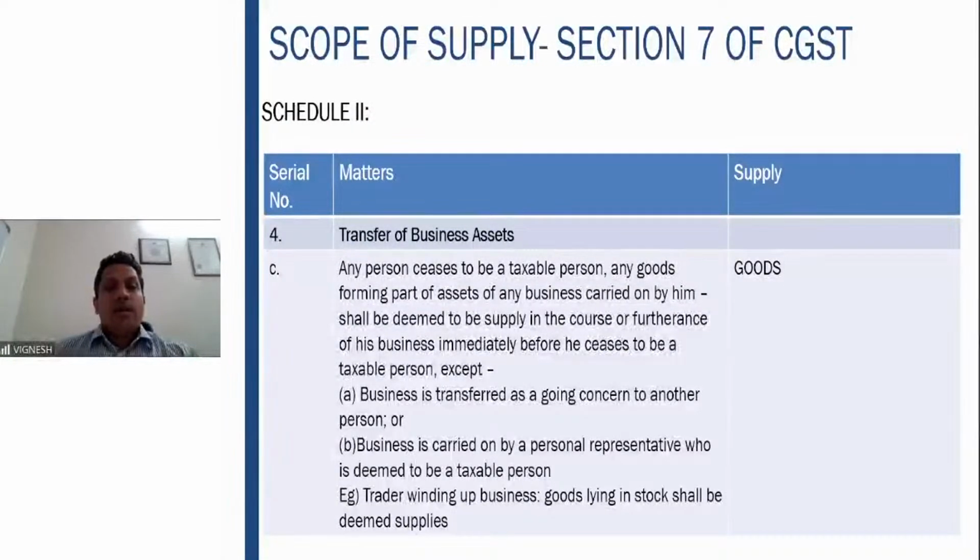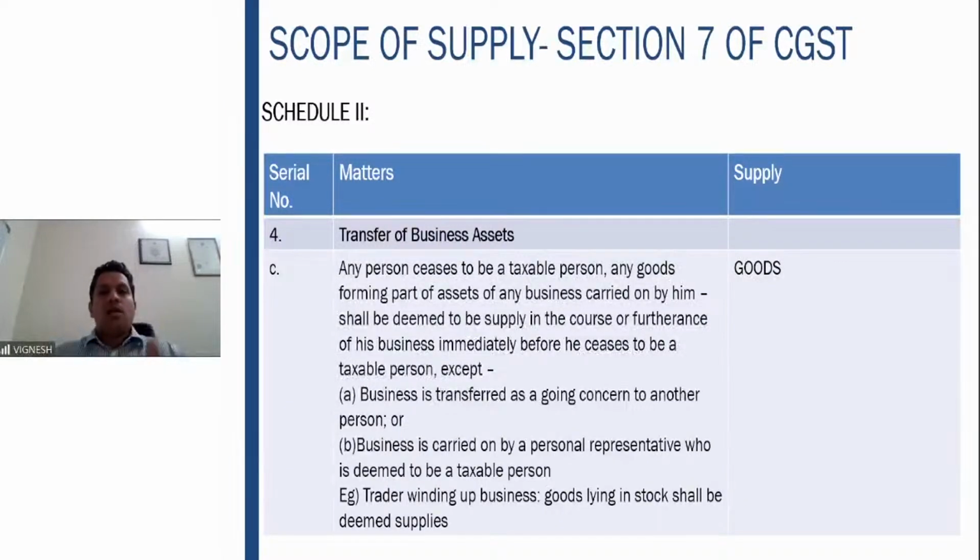Then, if any person ceases to be a taxable person, that is, he closes down his business or any other reason whatsoever, then the goods which are forming part of the assets shall be deemed to be the supply immediately before he ceases, except if he is transferring the business as a going concern or business is carried on by personal representative who is deemed to be a taxable person.